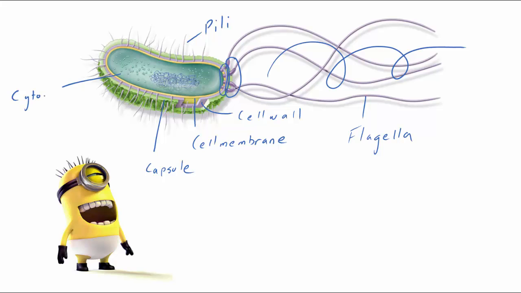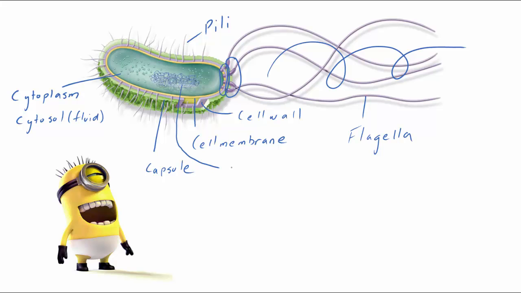Inside the cell, the granular or spotty substance making up the internal bulk of the cell is called the cytoplasm. The chemical reactions that enable the cell to live are carried out here. The cytosol is the fluid part of the cytoplasm. The cytoplasm is made up of the cytosol together with the internal structures such as the organelles.